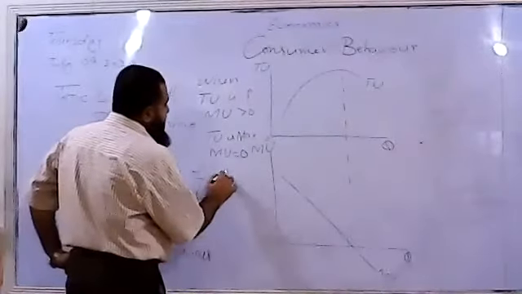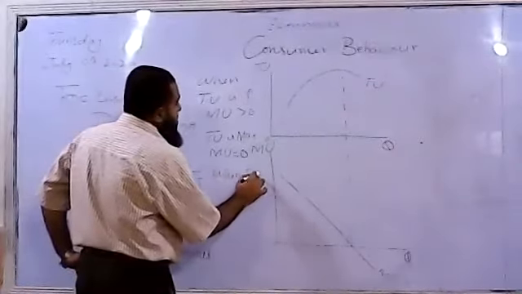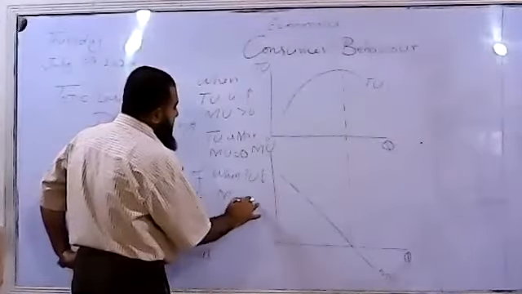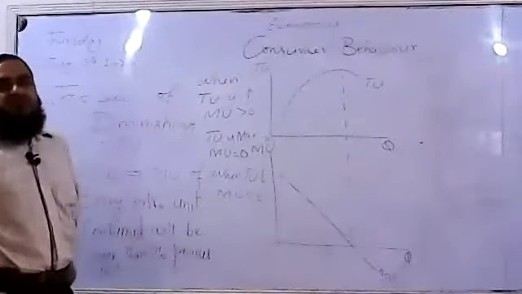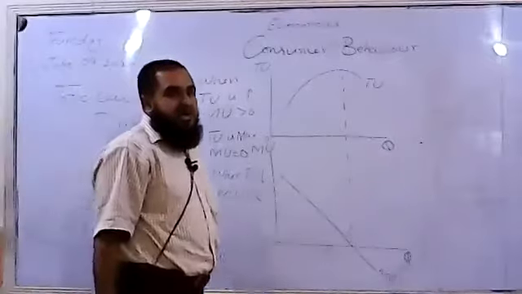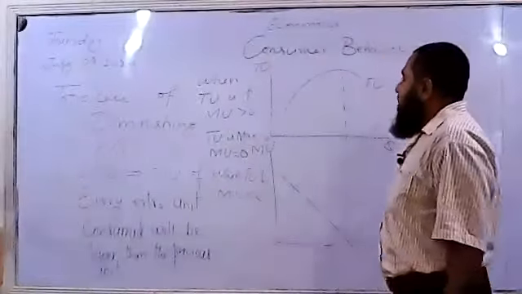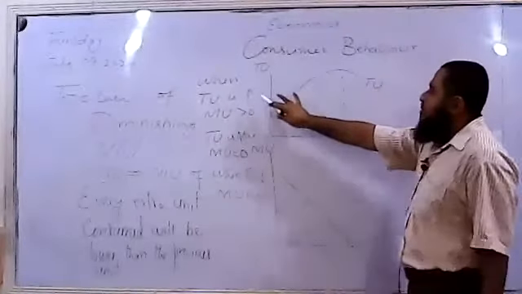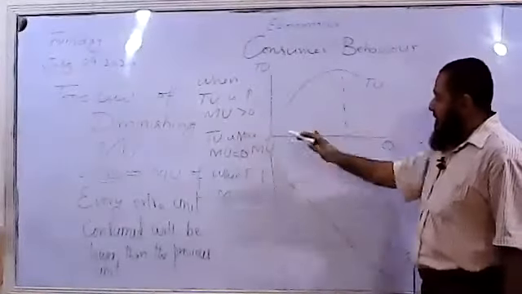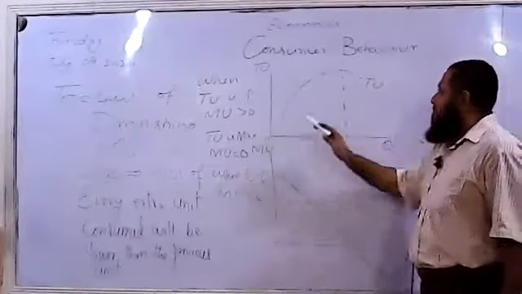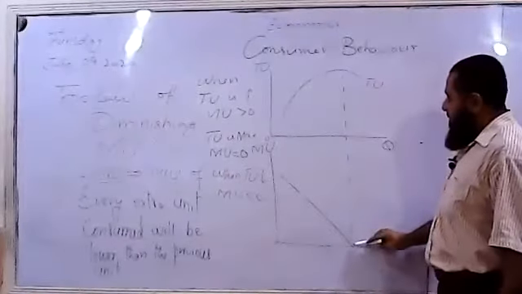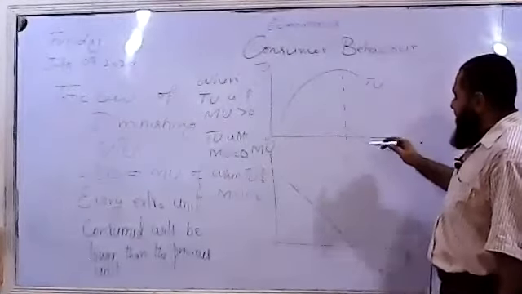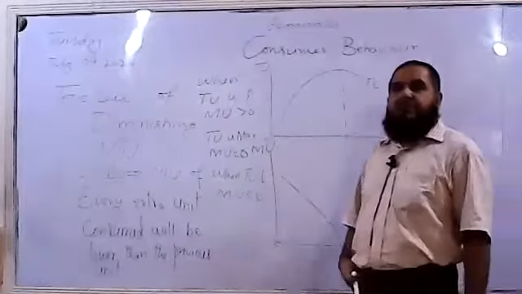And when total utility is decreasing, marginal utility will be negative. So we say the law of diminishing marginal utility says when total utility is increasing, marginal utility is positive. When total utility is maximum, marginal utility will be zero. And when total utility starts declining, then marginal utility will be negative.